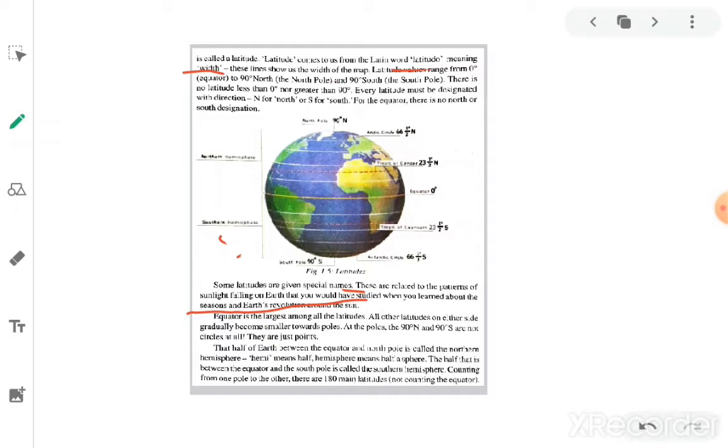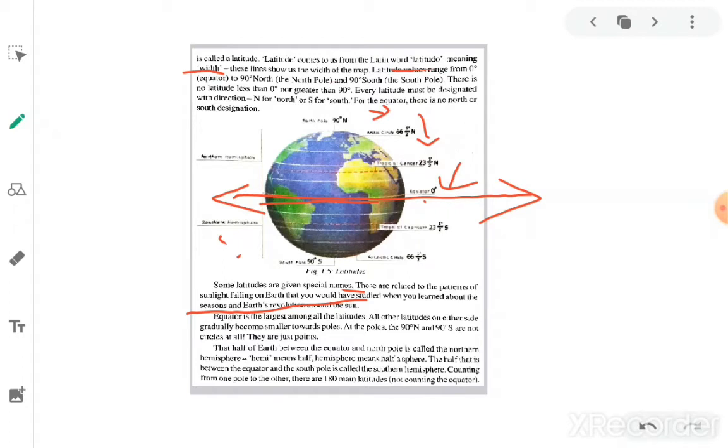The equator is the largest among the latitudes, going through the middle of the earth. All other latitudes on either side gradually become smaller towards the poles. So this is the biggest latitude. Next, the Tropic of Cancer is smaller than the equator, the Arctic Circle is smaller than the Tropic of Cancer, and the North Pole is very small compared to them.